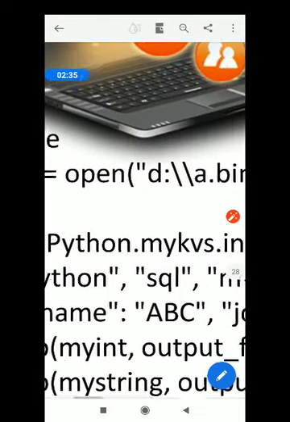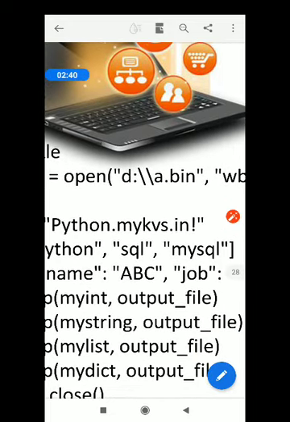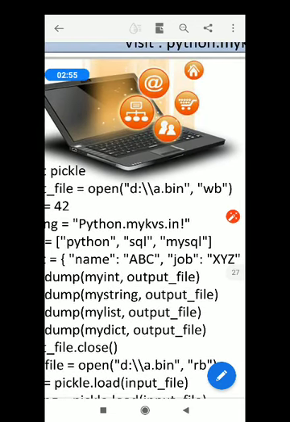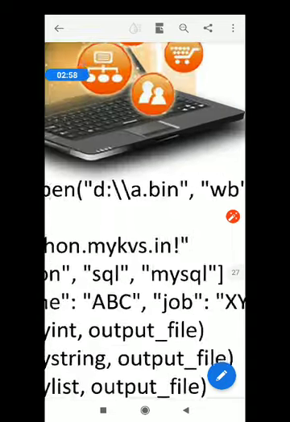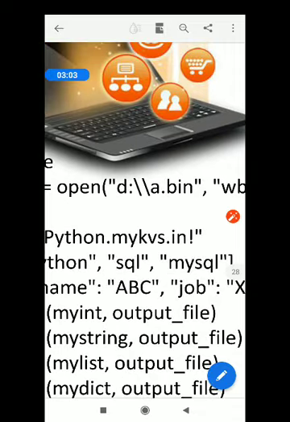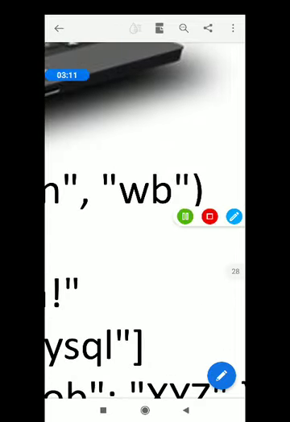equals to, I'm writing the command open because I want to open this a.bin file which is there in the D drive. Now see, a.bin file may not be there in your D drive, or it is not there in your system. Then if it is not found by the Python interpreter, it will create its own. So a new file will be created in case it is not there in the system with this command open. So open a.bin, and of course see the file mode, it should be WB.